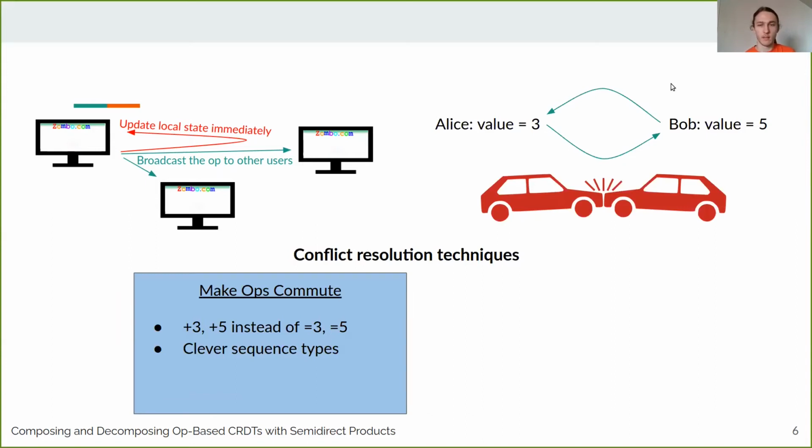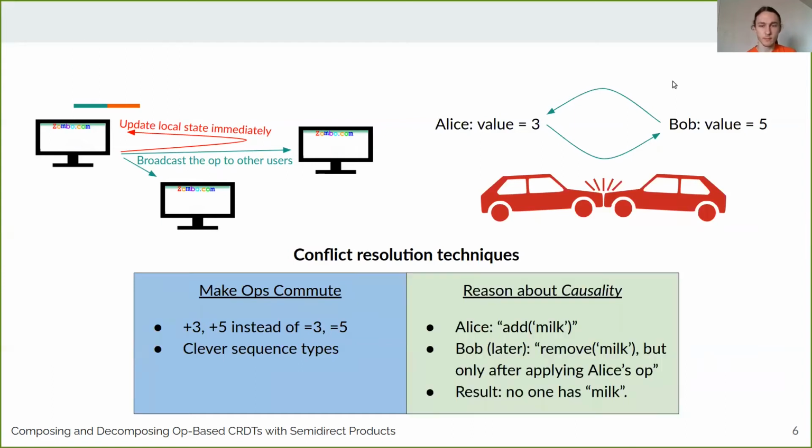So for instance, in the Alice and Bob example, let's say that they're actually counting something, like the number of clicks on an ad. In that case, when Alice sets the value to 3, what she actually wants to do is add 3 to the current value. Likewise, when Bob sets the value to 5, he actually wants to add 5. But these addition operations commute. They'll both get the answer 8 once they exchange operations. So that's fine, we've avoided the conflict. You can also use commutativity to design clever sequence types that don't have conflicts.